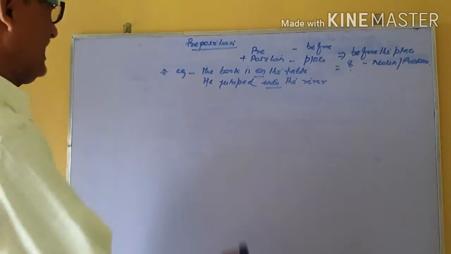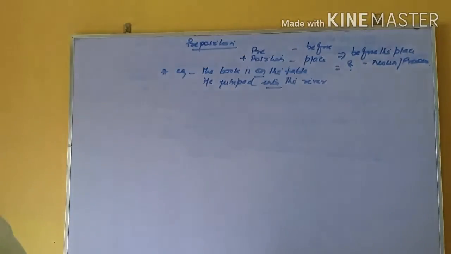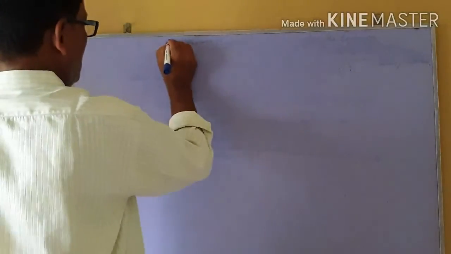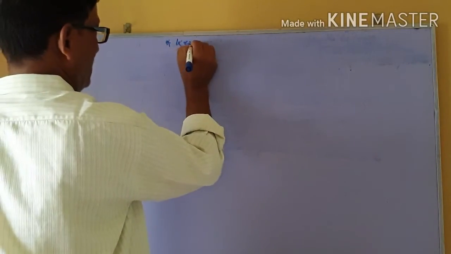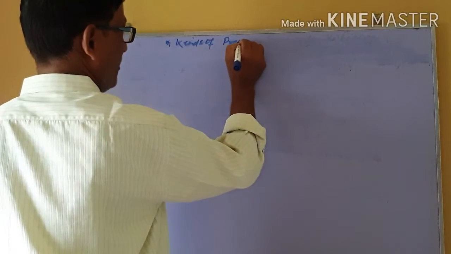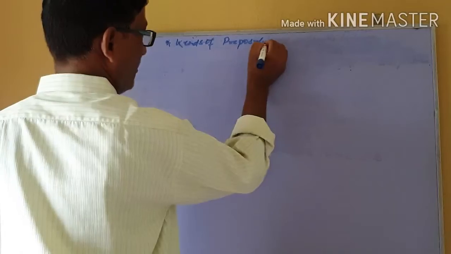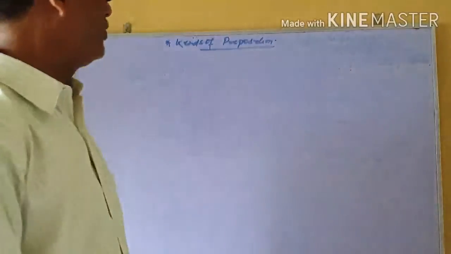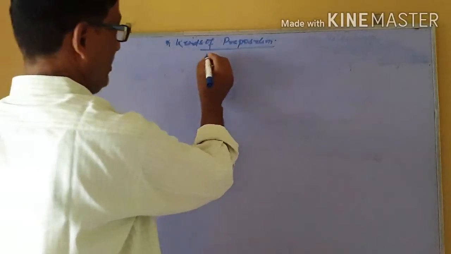Let us see its kinds. Kinds of preposition. On the basis of usage, we are going to divide prepositions into several kinds.